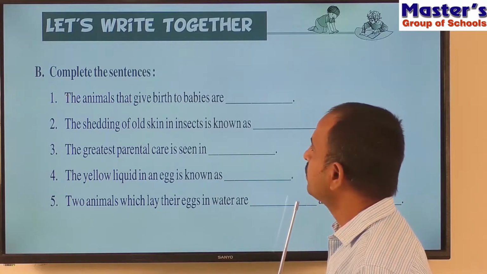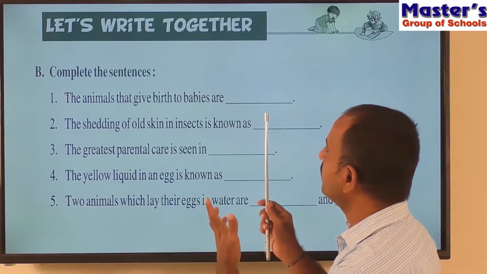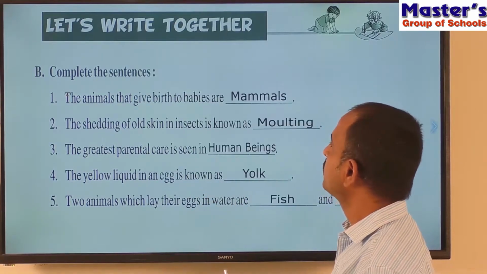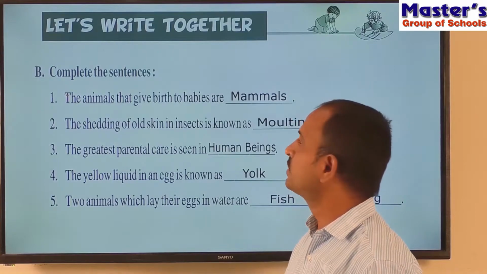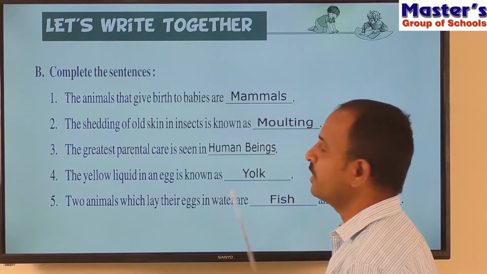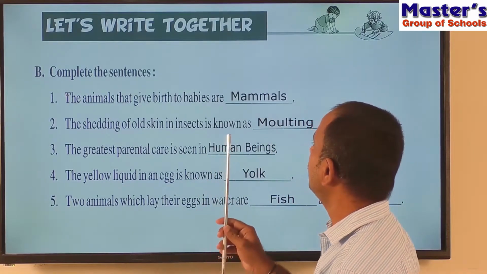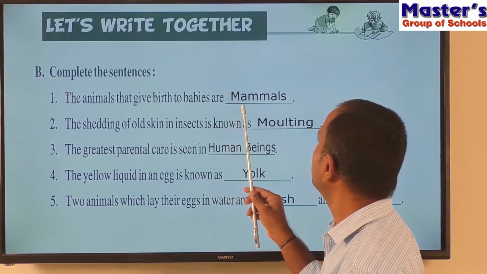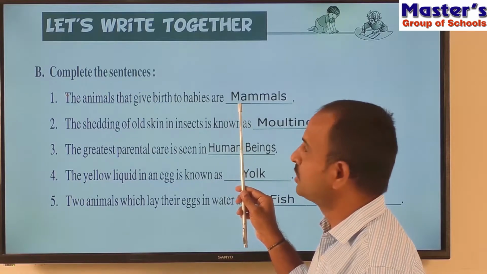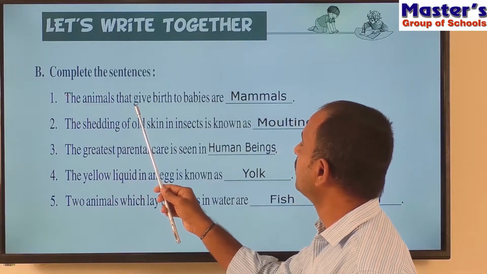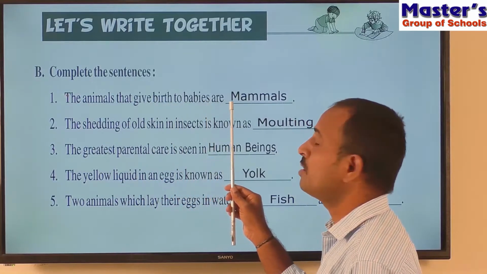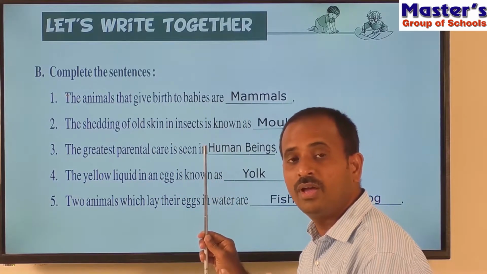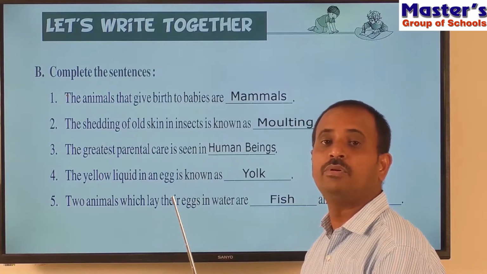So children, let us see the answers for these 5 sentences. So look at the screen. You are observing answers for these 5 sentences. So what is the answer for the first sentence? That is mammals. So children, the animals that give birth to babies are mammals. Already we have learned in the chapter about mammals.